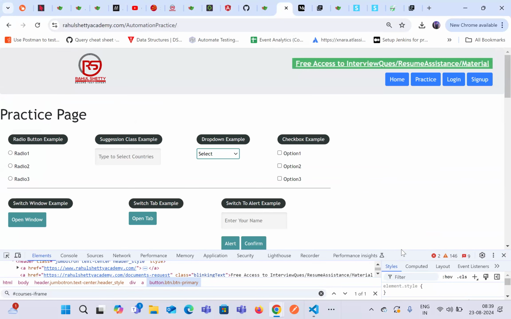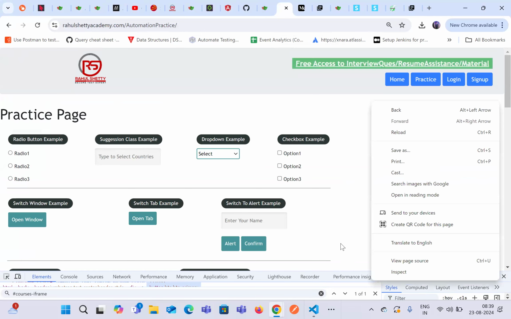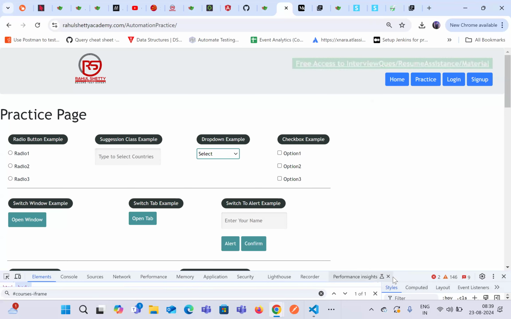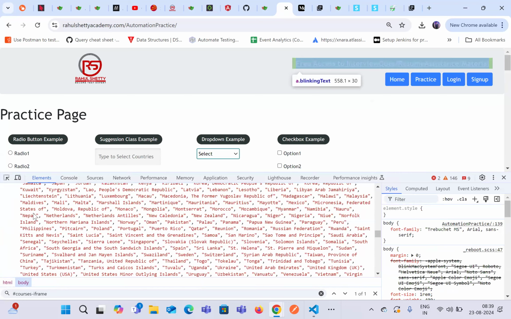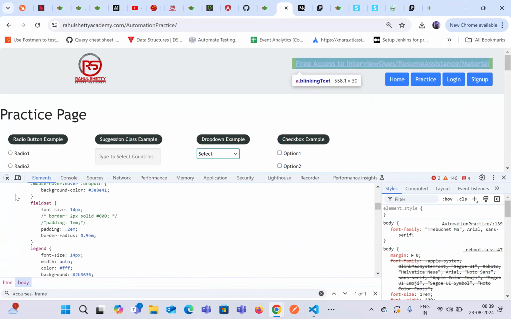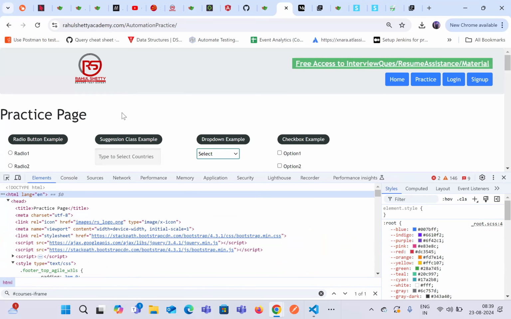So see, this is one application. This has been developed using HTML. Okay, so how do I know this has been developed using HTML? Every page will be developed using HTML itself. If you see this one, this HTML is highlighting the entire page for this particular application.